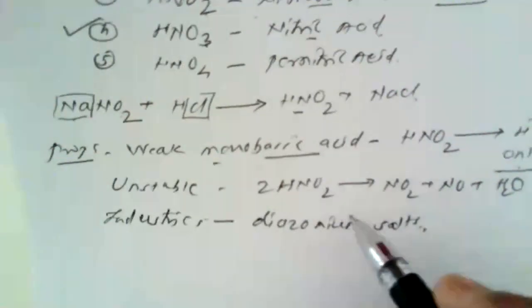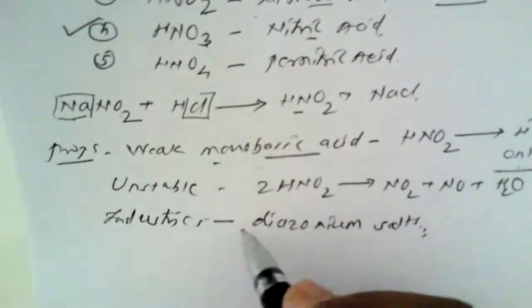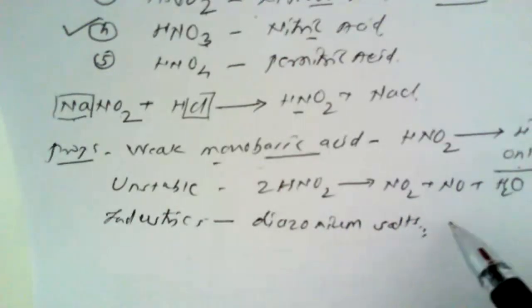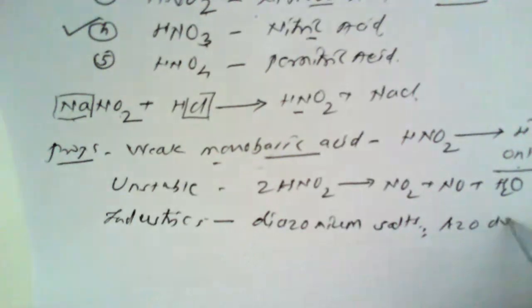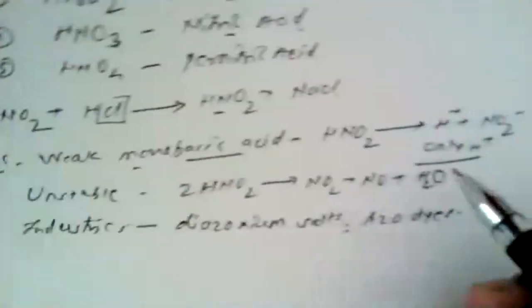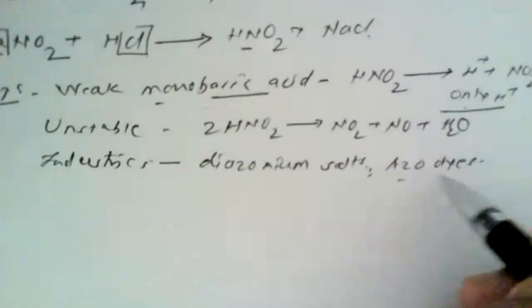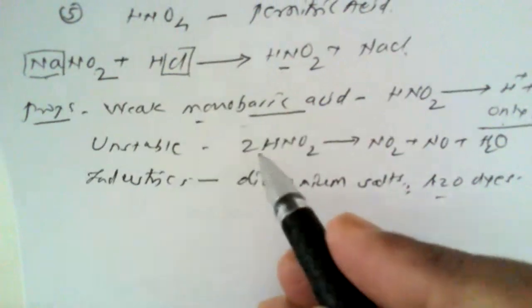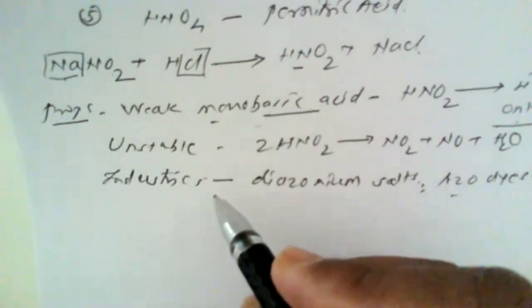The diazonium salt that is produced is used in the preparation of azo dyes. That means the orange colored solution that is obtained is known as azo dye. So various industries use this nitrous acid.